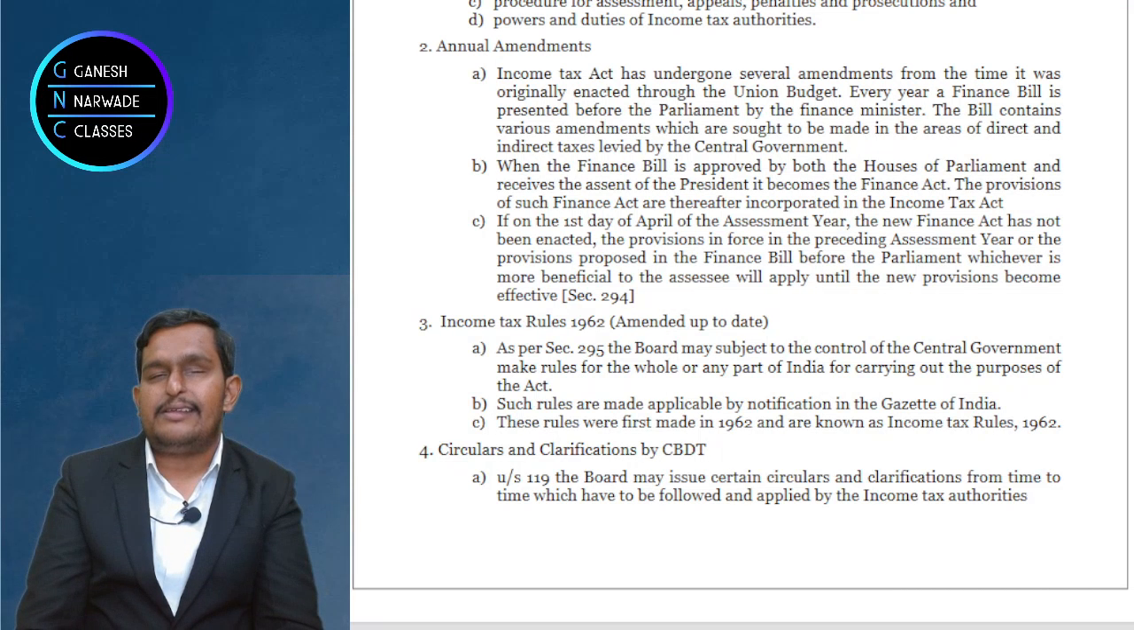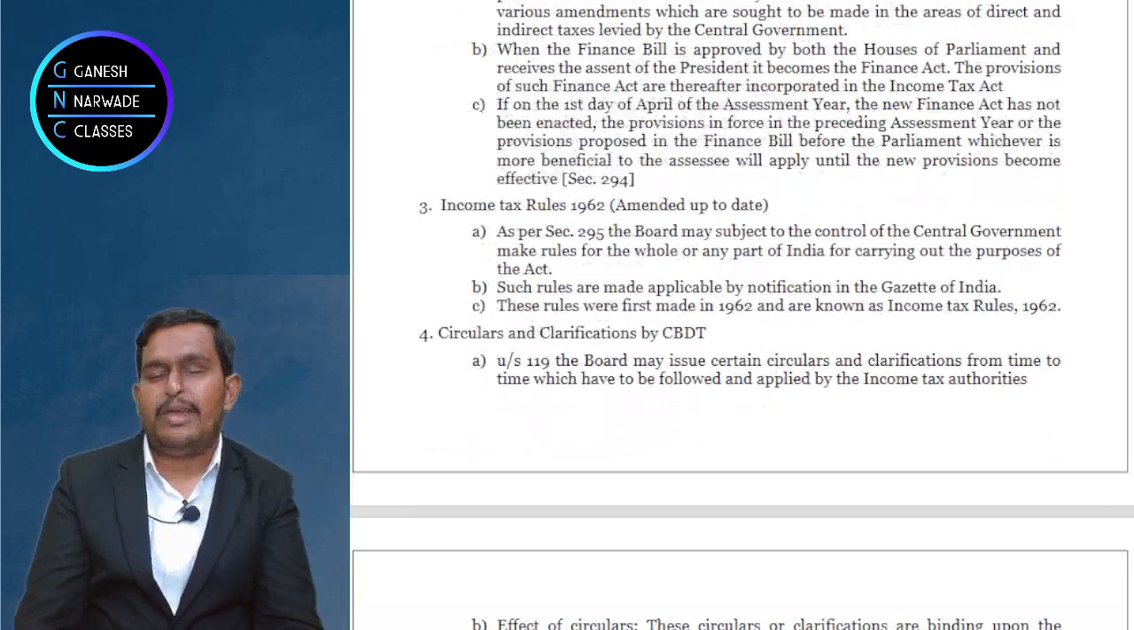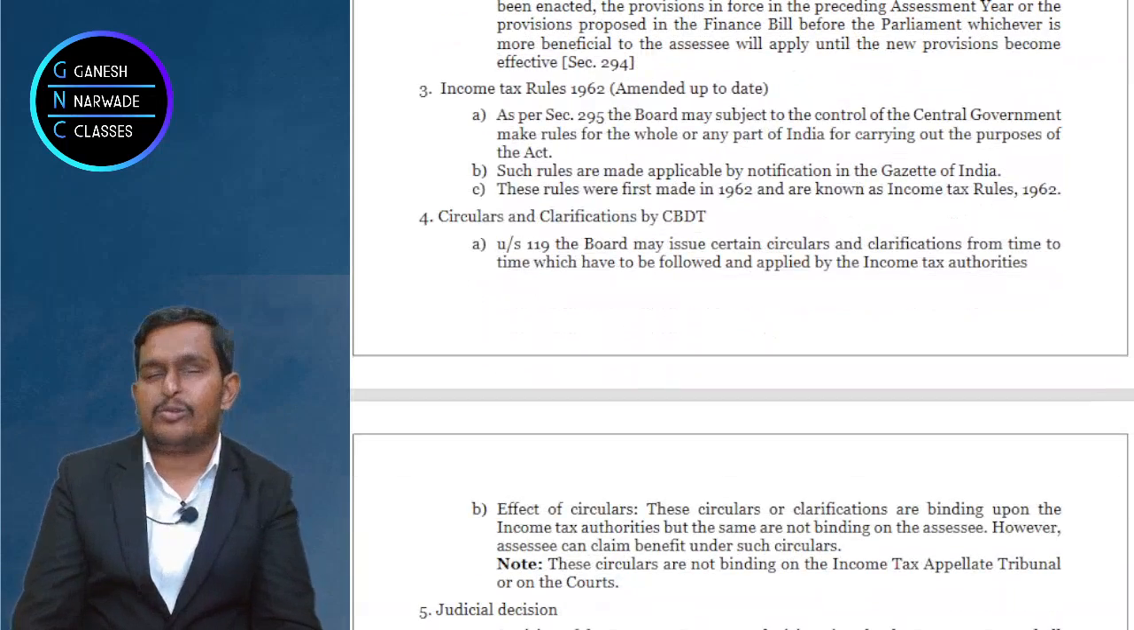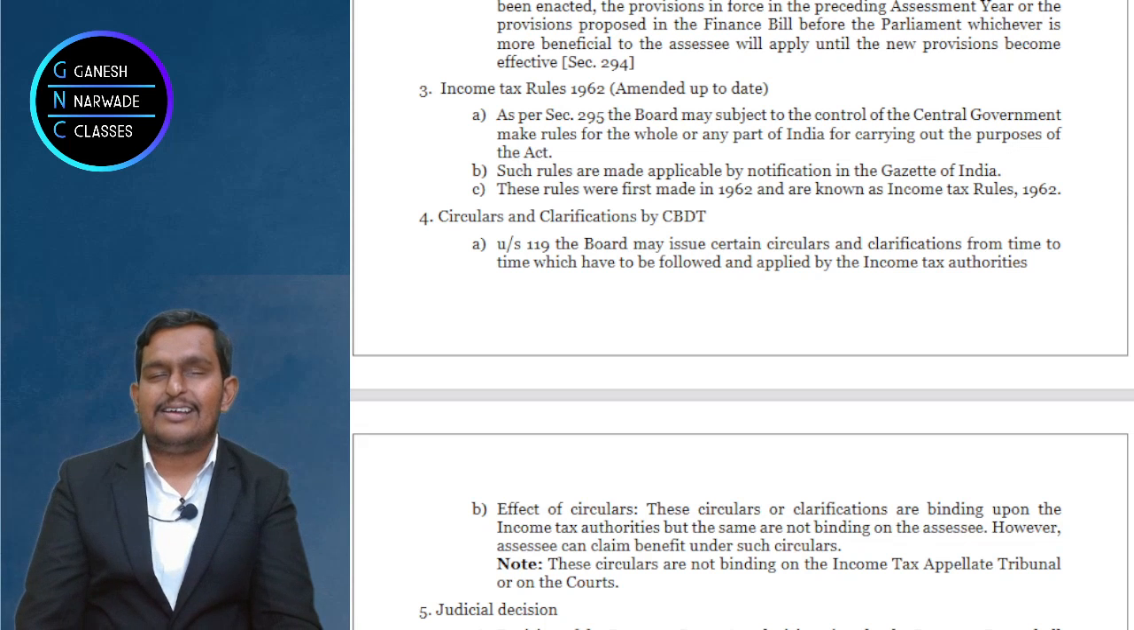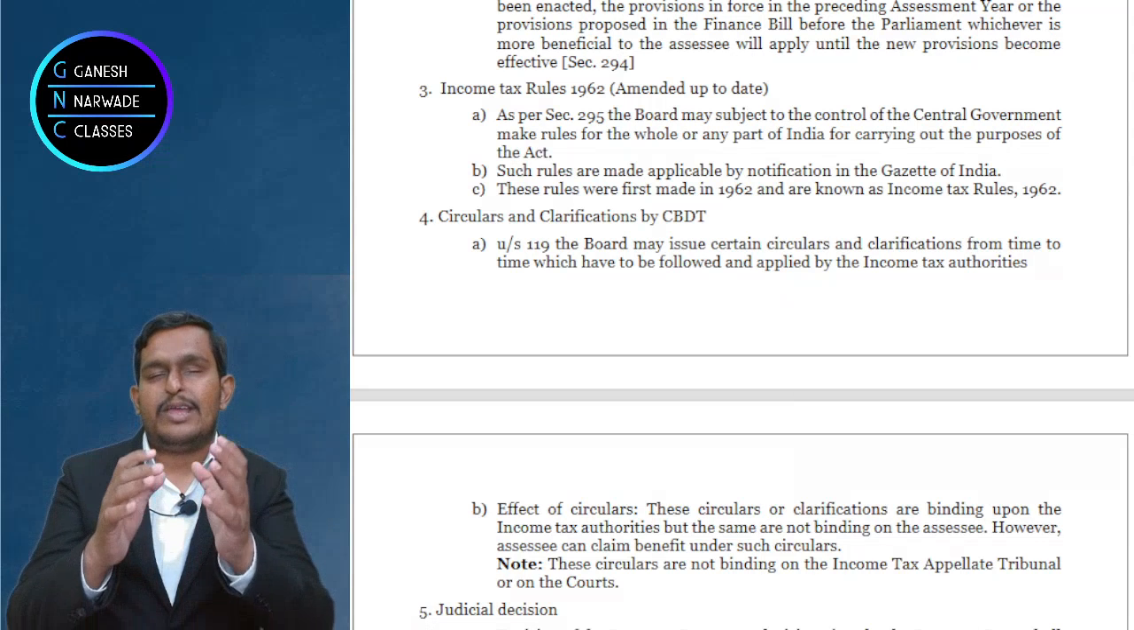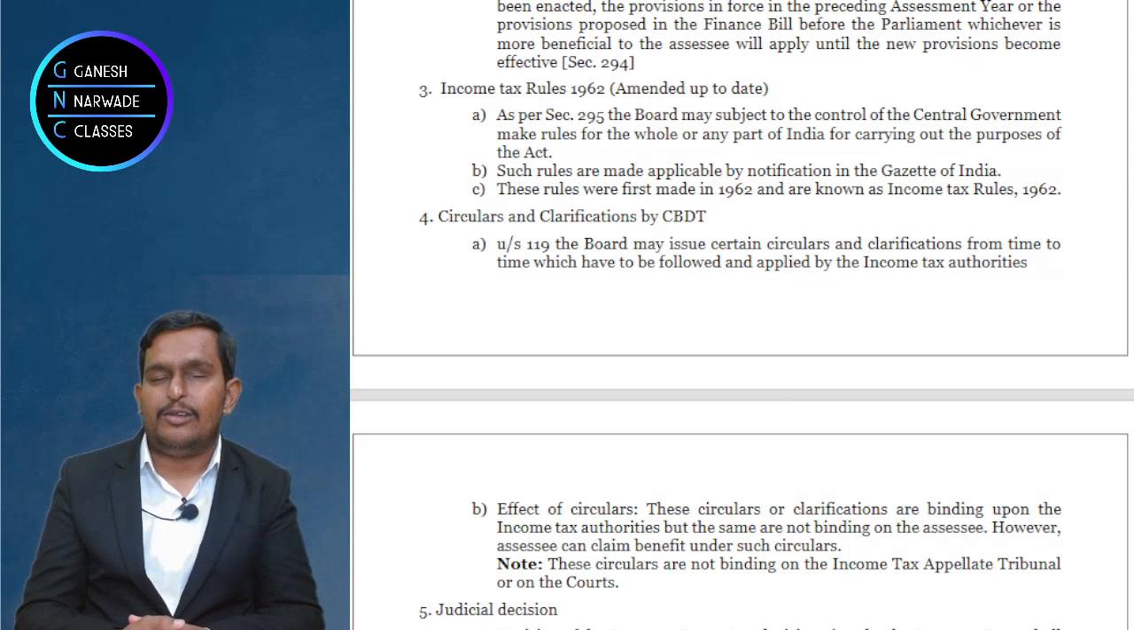So CBDT, Central Board of Direct Taxes, as per section 295, has the power to actually make the rules, that is Income Tax Rules 1962. And those rules they will notify in the official gazette, and after notifying the rules in the official gazette, those rules will be applicable. I'll tell you.